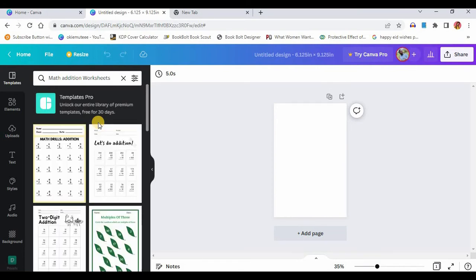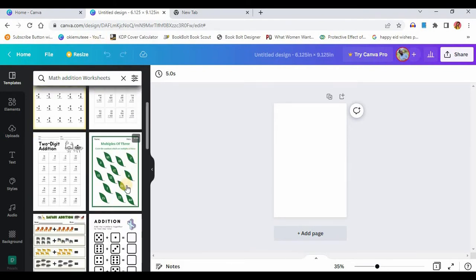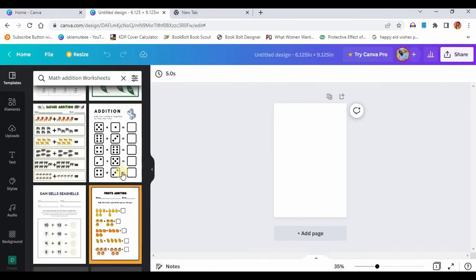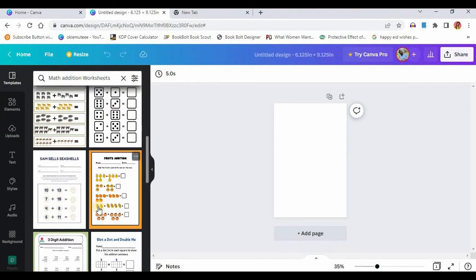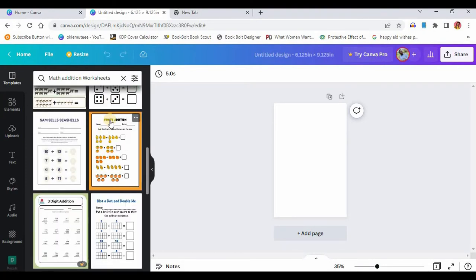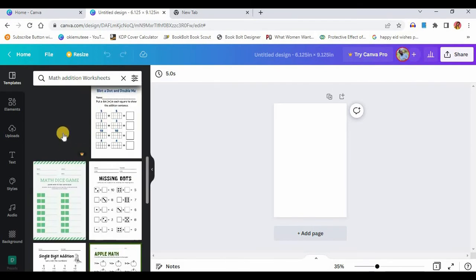So Canva has a lot of math questions that you can make available for children to actually answer. Right here you see some examples that you can duplicate and make use of. You get to see that some of them are free, some are not free, some you have to pay for before you can start using them. This one is also an example. This one is not free.